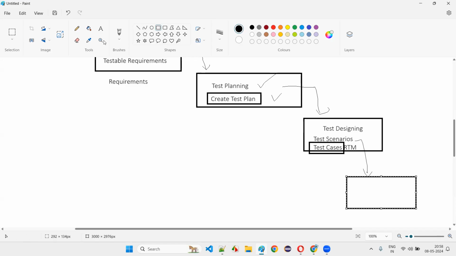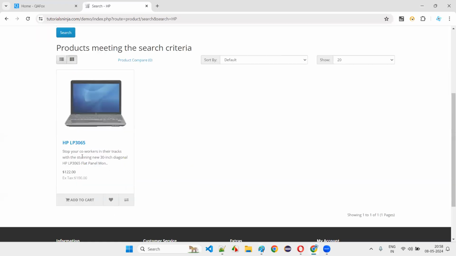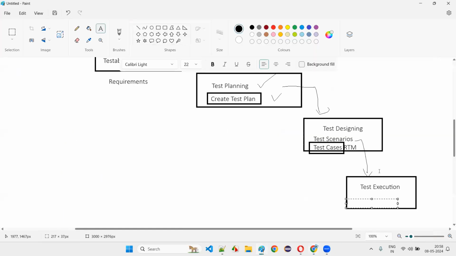Once the developers give the software, the software testers will start the test execution phase, where they will take these test cases and test each and every functionality. For example, what if I type HP here and click on the search button, am I getting the product or not? Actual testing is being done here. If that is coming, they'll pass the test case. Here, only preparation, creating ideas on how to test, is being done in test designing. They are designing the tests. Here they are performing the tests. That's the difference. Using the documents created in the previous phase, they will perform the testing here.